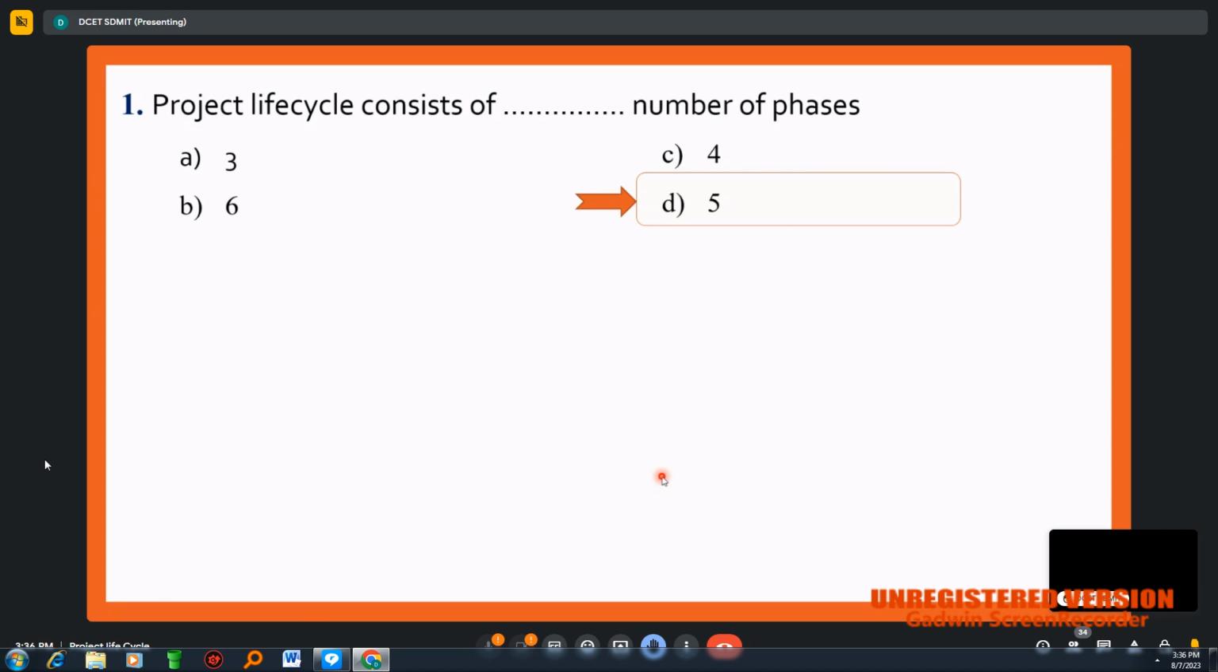Initiation, planning, execution, monitoring, completion, closure. Yes, very good. So these are the 5 stages of this project life cycle, or 5 phases, I can say, of this project life cycle. Next, the next question here is: resources refers to what?